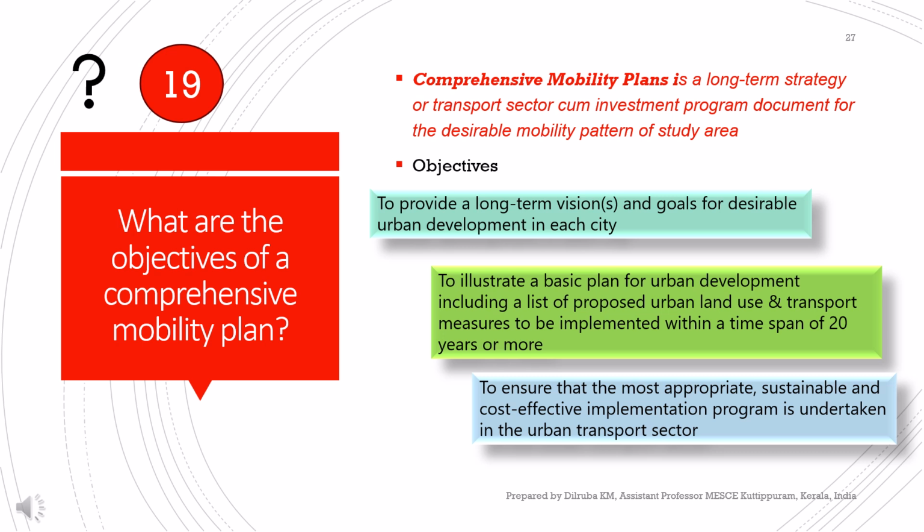Basically, a comprehensive mobility plan is a long-term strategy or transport sector investment program document for the desirable mobility pattern of a study area.